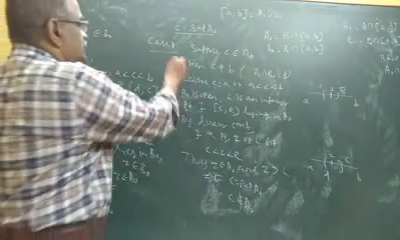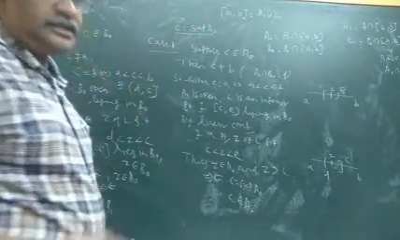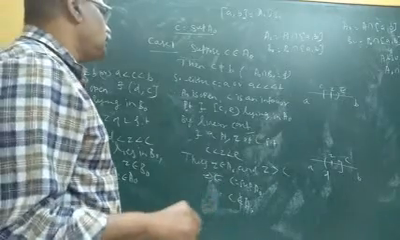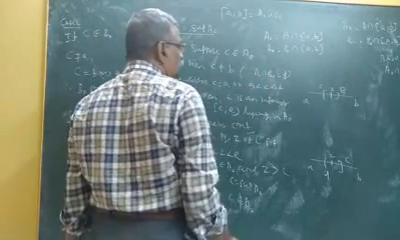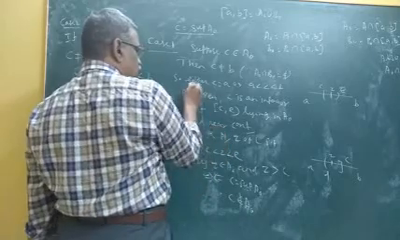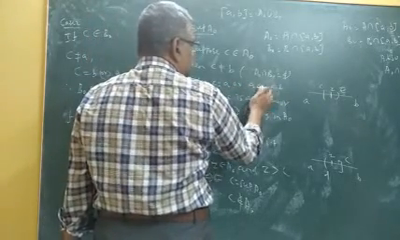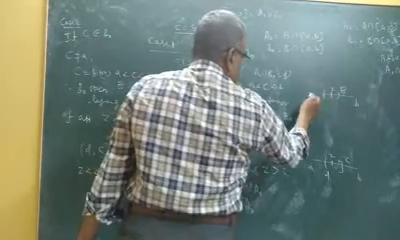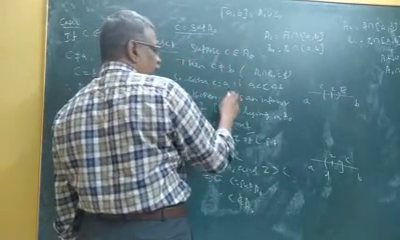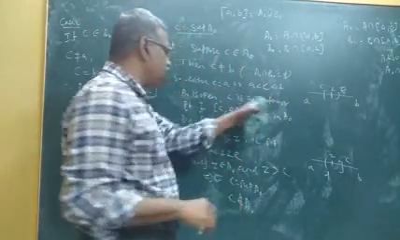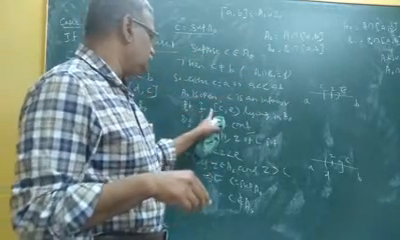Okay, first case. Suppose C belongs to A naught. We are going to prove a contradiction. C belongs to A naught, what will happen? Then C is not equal to B, because A naught intersection B naught equal to empty set. So, either C equal to A or A less than C less than B. But A naught is open. Therefore, every point is an interior point. C is an interior point.